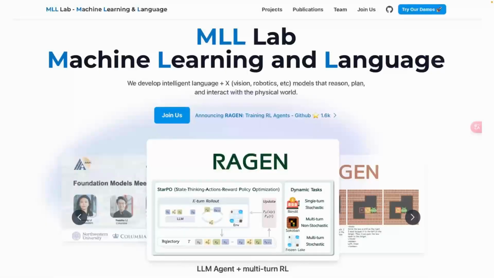So I just built up my lab around one year ago, and I named my lab very similar to my own name. You can interpret it as machine learning and language.